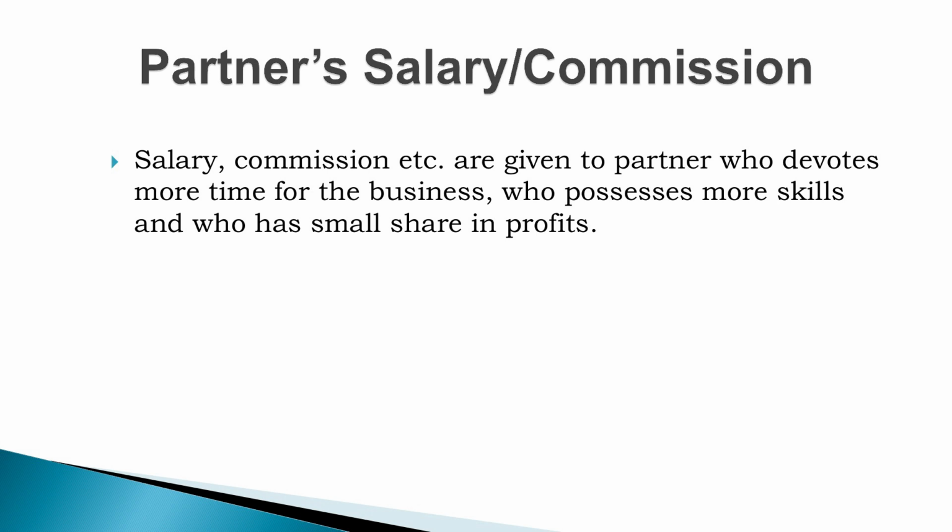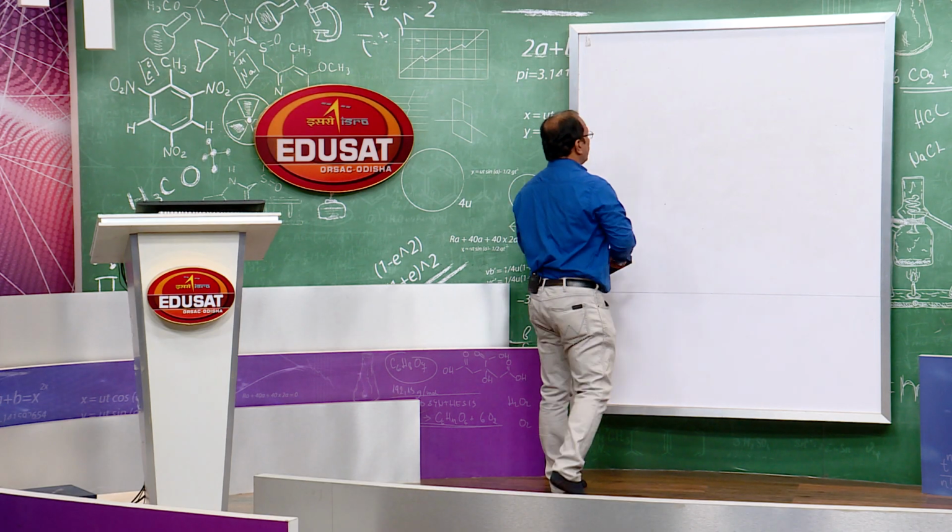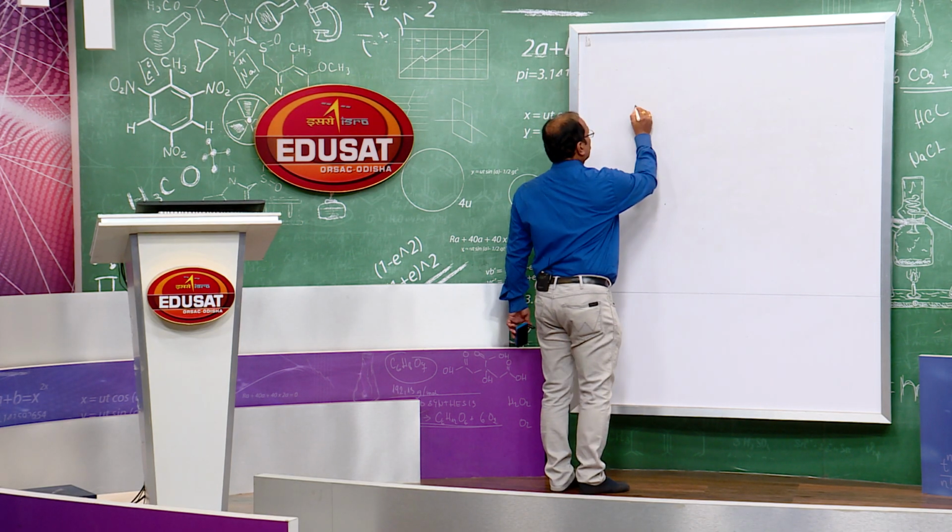Otherwise, no salary, no commission is to be given to partners. Why are salary and commission given? They are given to partners who devote more time for the business, who possess more skills, and who have a small share in profits. To balance all the partners, somebody may be given salary and somebody may be given commission, but commission is to be calculated in two ways.